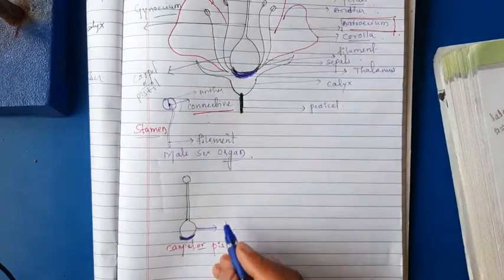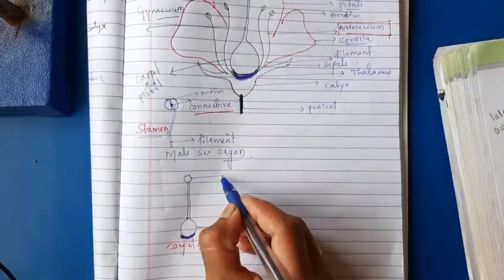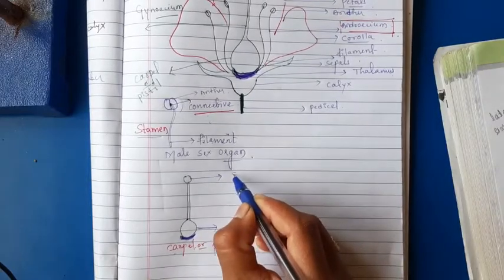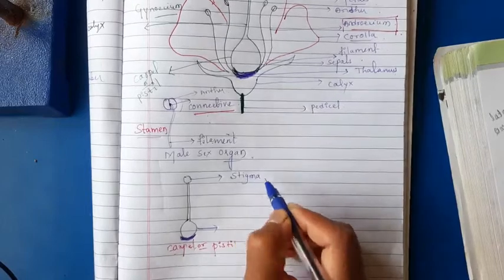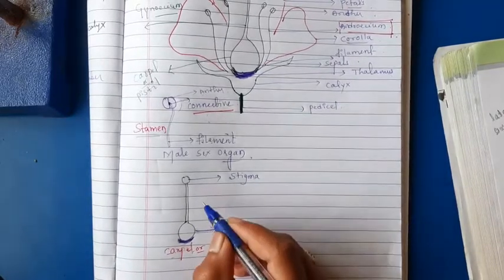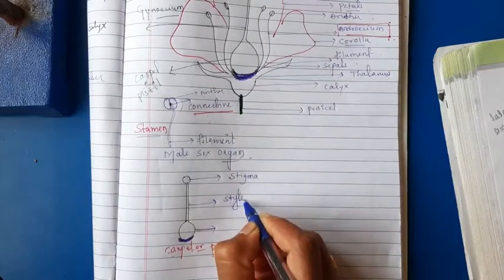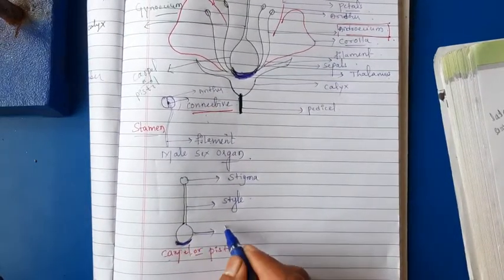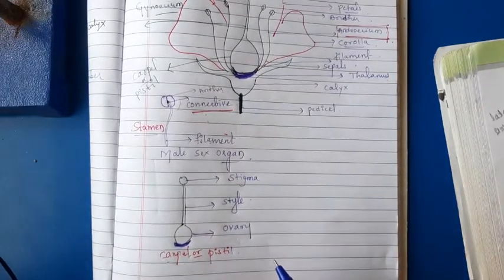The carpel consists of a pointed structure, that is stigma, and the elongated structure is known as a style. The swollen structure is known as an ovary. Stigma, style and ovary.